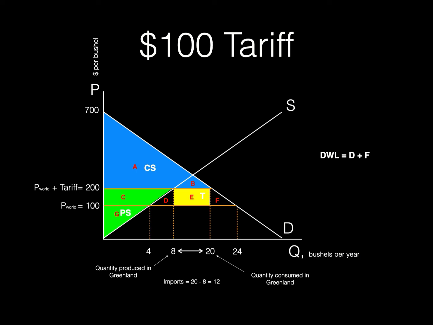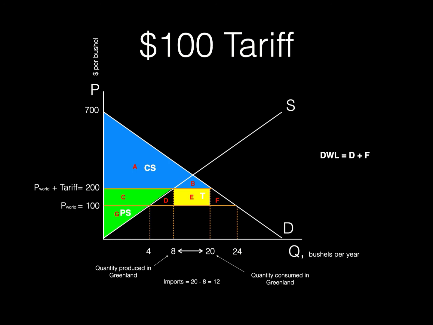When the domestic kale producers are protected by a tariff, domestic kale production expands from 4 million to 8 million. As the kale production expands, broccoli production must decrease. The fact that the supply curve is above $100 as production expands from 4 to 8 million shows that the opportunity cost is above 100 for these bushels of kale. This means that the value of broccoli given up to produce these additional units of kale is worth more than $100. It is inefficient to give up broccoli that is worth more than $100 a bushel to produce kale that could be purchased for $100 on the world market.